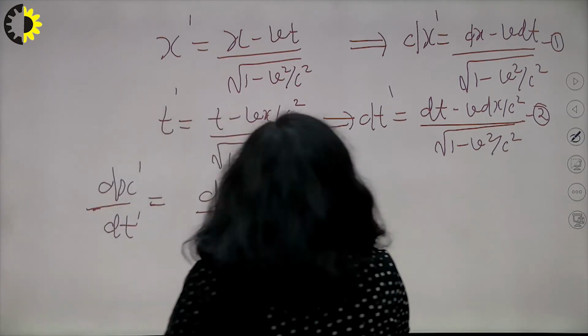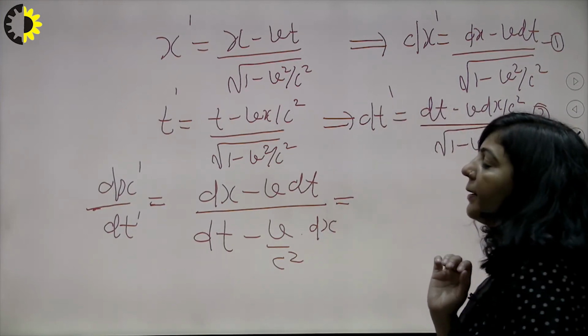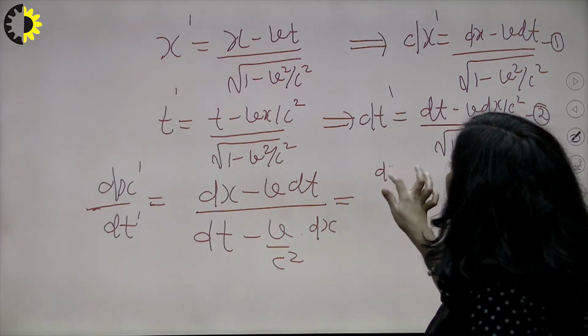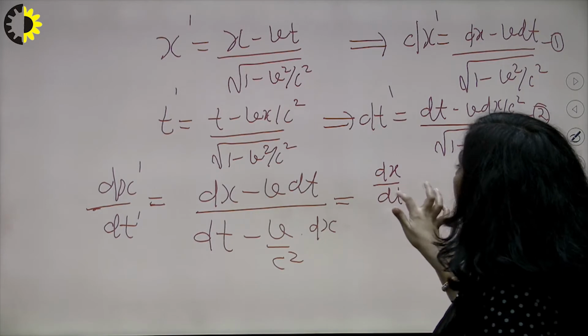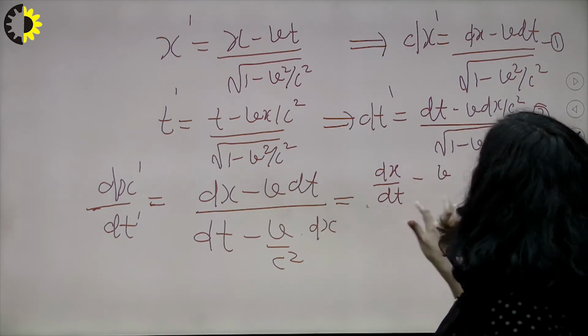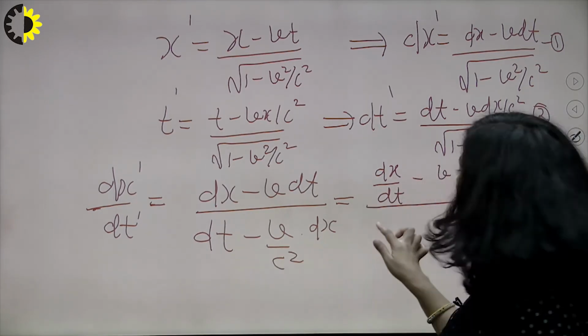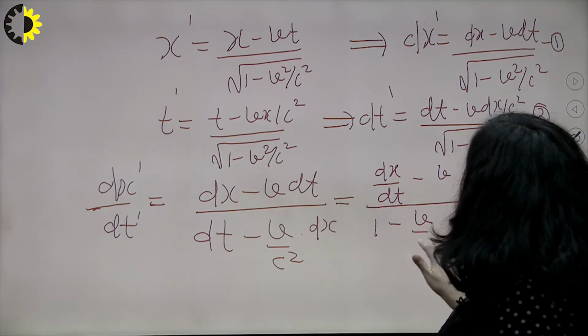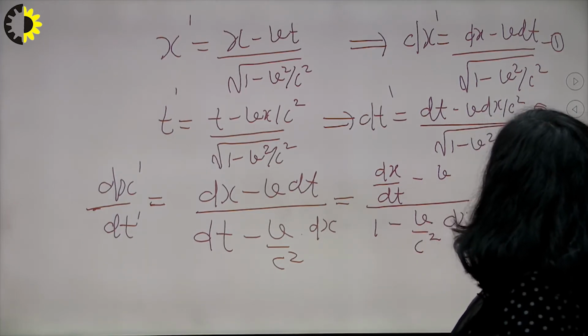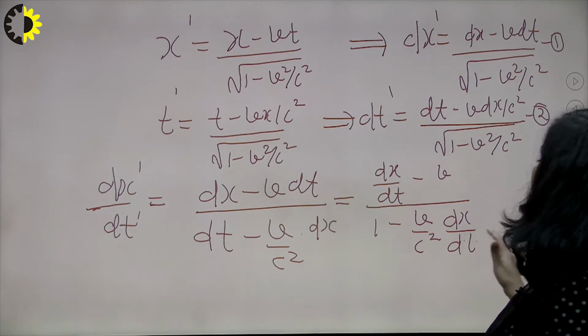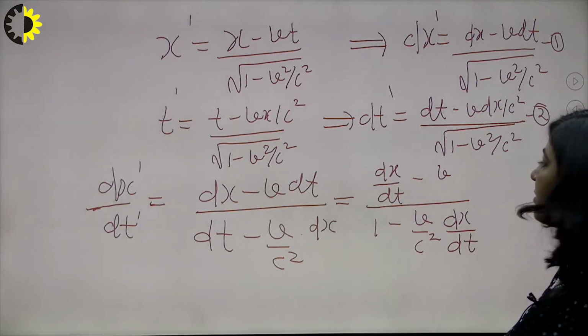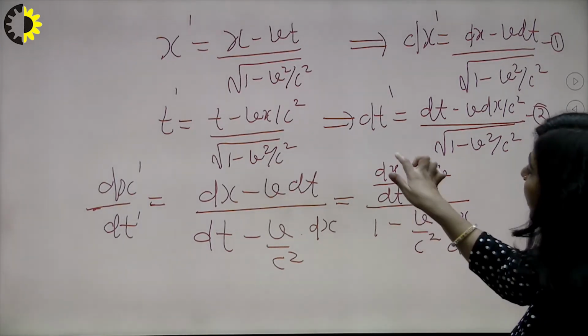If you divide both numerator and denominator by dt, you will get here dx upon dt, that is your first term, minus v, and in the denominator dt by dt will be 1 minus v upon c square as it is, and this will be dx upon dt, because we are dividing both numerator as well as denominator by dt. And you know what is the value of this term?